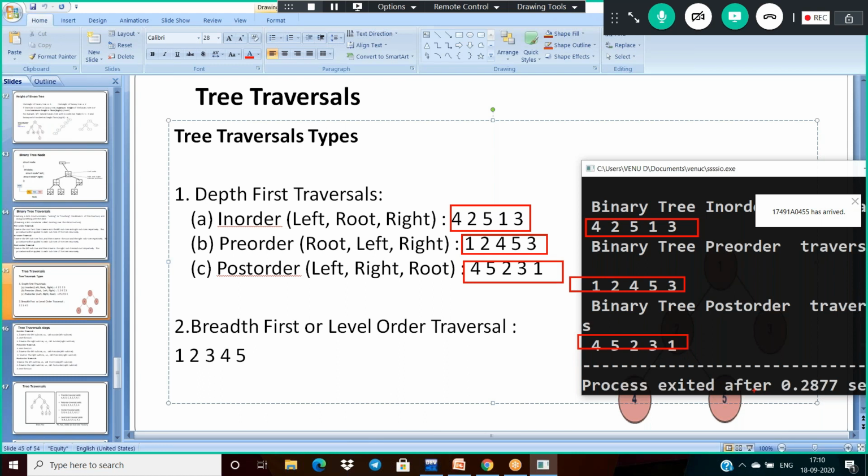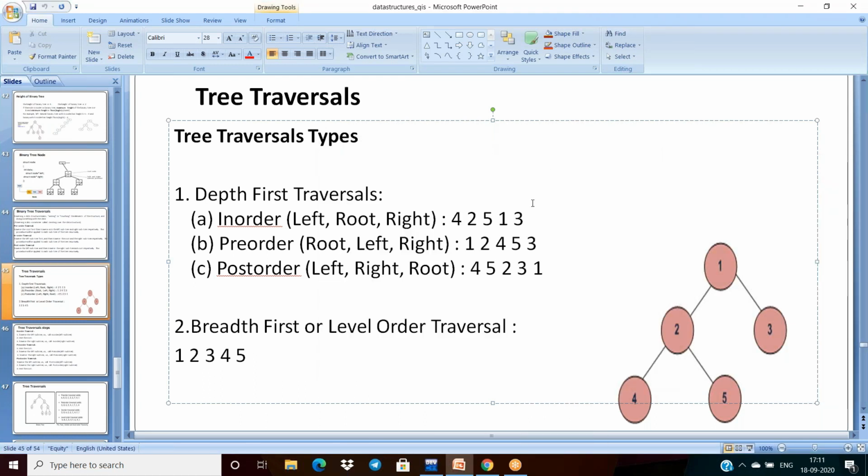Okay, so this is the scenario. We can implement all three traversal mechanisms here: in order, pre-order, post-order. Okay. And now